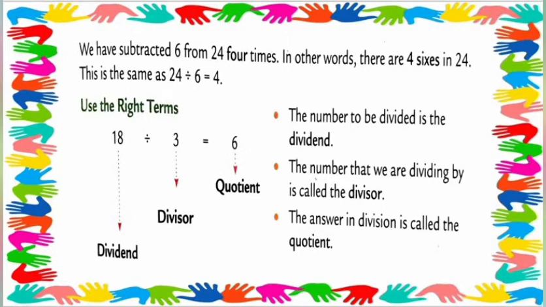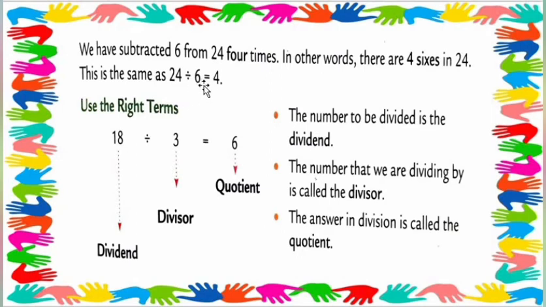Understood? Got my point, my dear students? I hope you all understood better. Okay, students, so what to do? We subtract 6 from 24. How many times? 4 times. In other words, there are 4 sixes in 24. This is the same as 24 divided by 6.